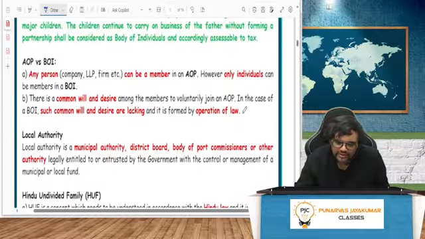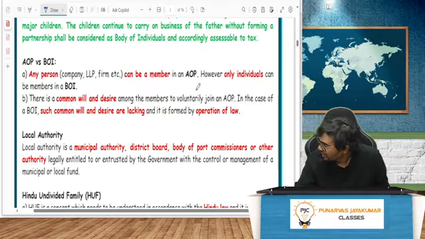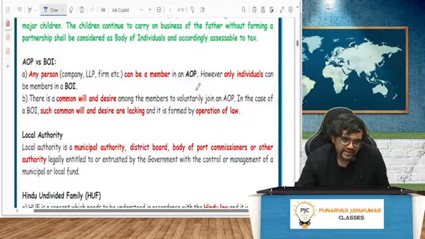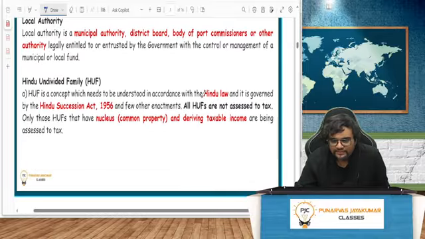AOP, BOI, any person can be a member in AOP, but only individuals will be a member in BOI. There's a common will and desire in the members when they do the AOP, whereas in BOI, common will and desire will be lacking. As I told you, father's property will go to the children like that. Local authority, you have all this municipality, district board, etc.